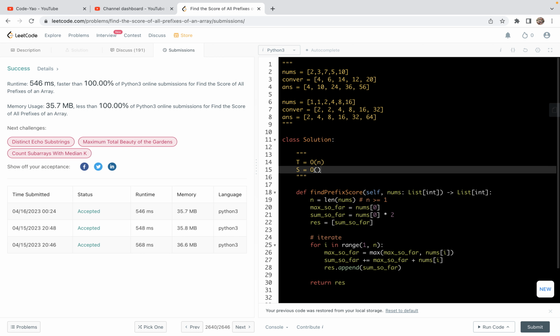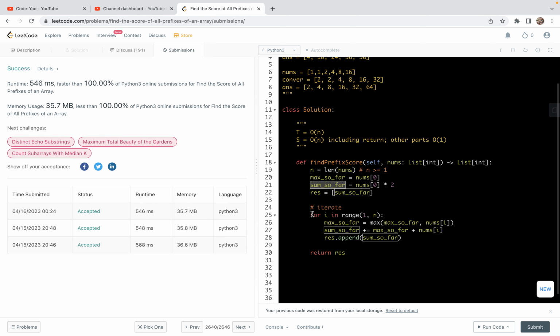So this will be O of n, taking the return into consideration. Otherwise, other parts will be O of 1, right? We just maintain two running variables, one is max so far, and one is sum so far. And in between we did a standard for loop.